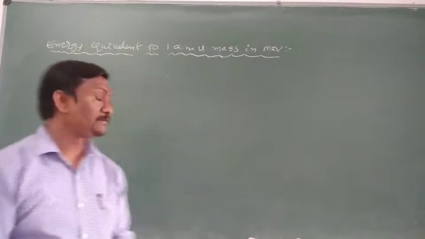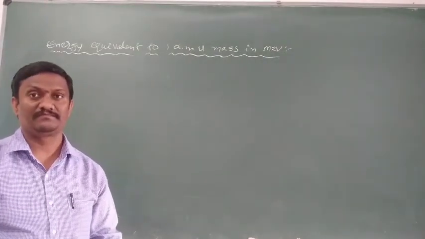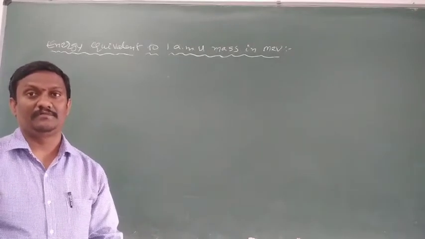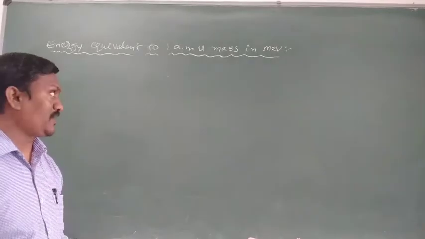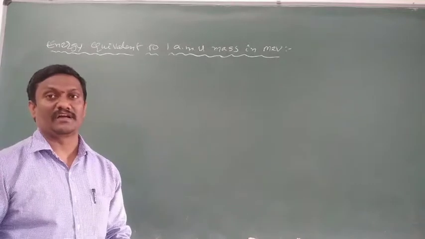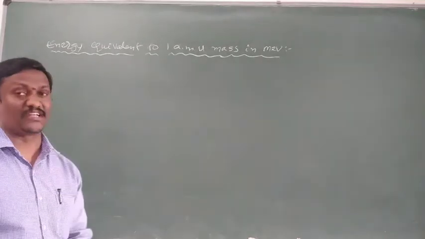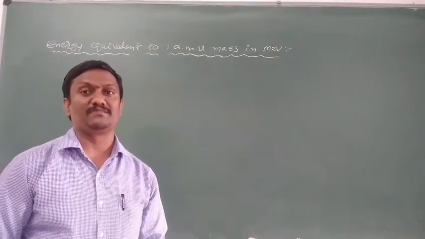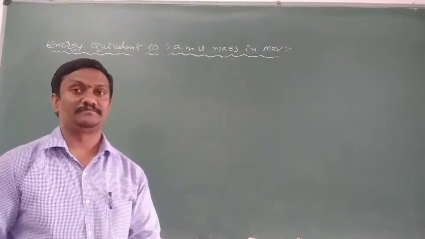Next continuation, energy equivalent to 1 AMU mass in million electron volts, MeV. Or how to convert mass into energy? We know, according to Einstein's mass energy relation, conversion of mass into energy. So according to Einstein's mass energy relation, E is equal to mc square. Here m means mass of 1 AMU, c means the speed of light.